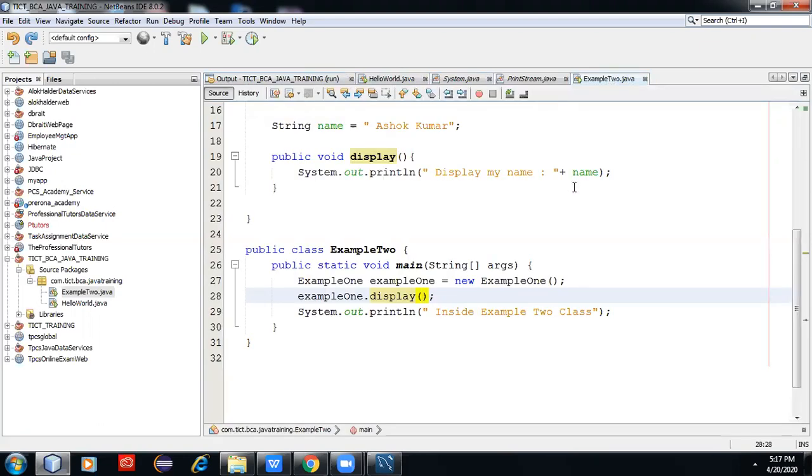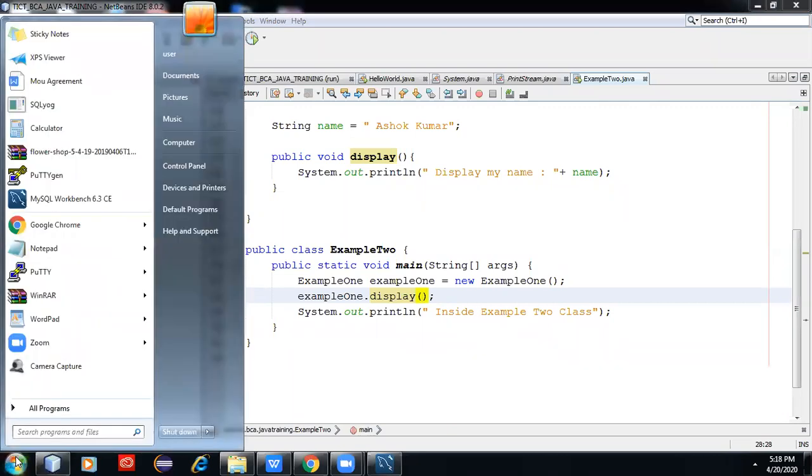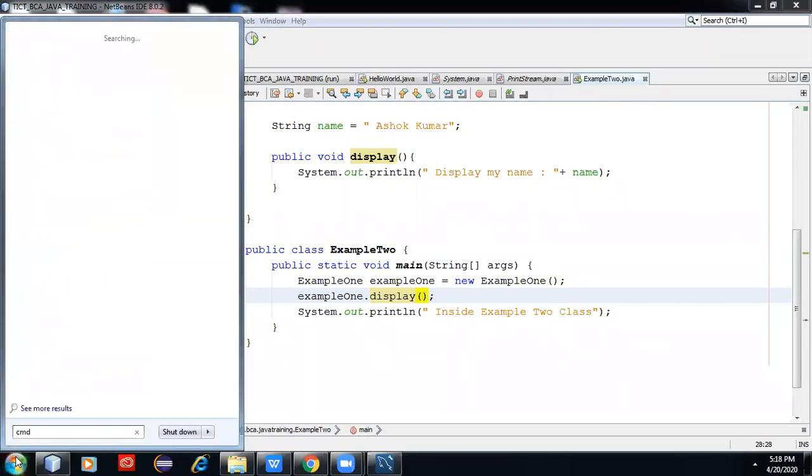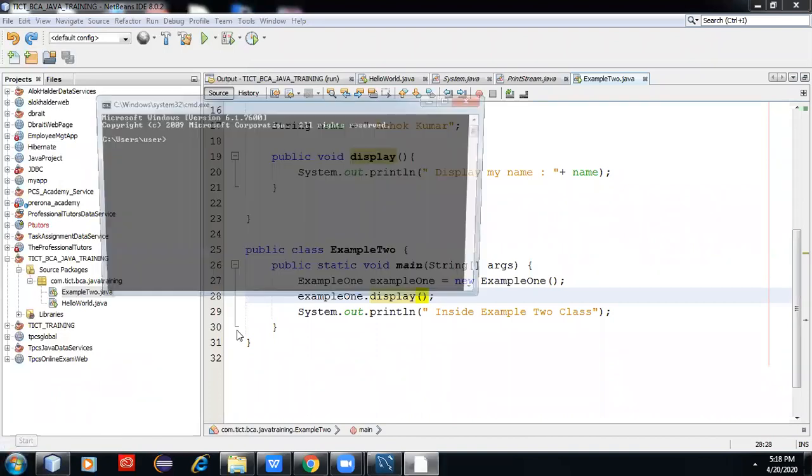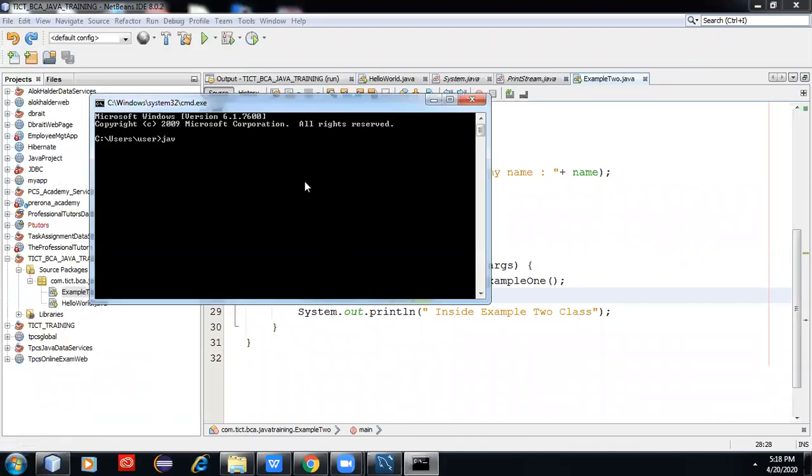Next, we need to learn how this program is running. What is happening in the background? Actually, we are using an editor, but even for a simple Java program, you can write and run it in the command prompt.